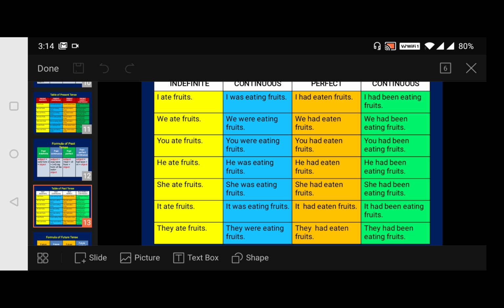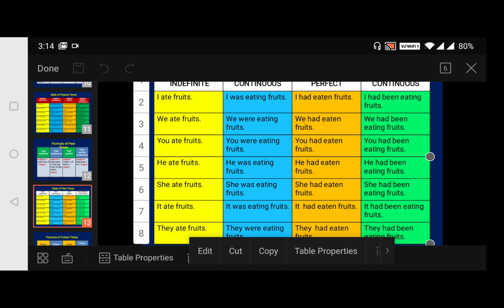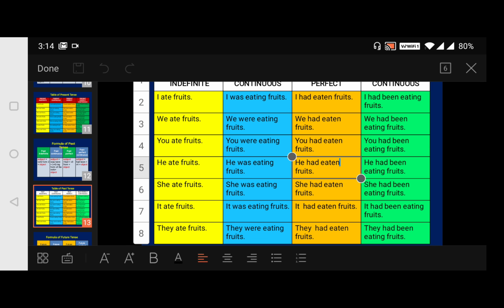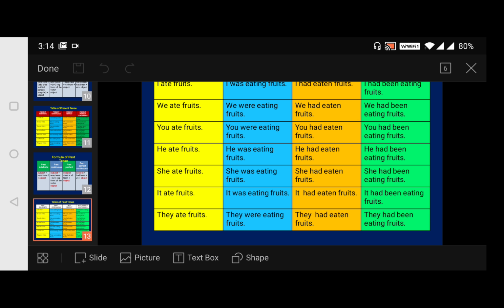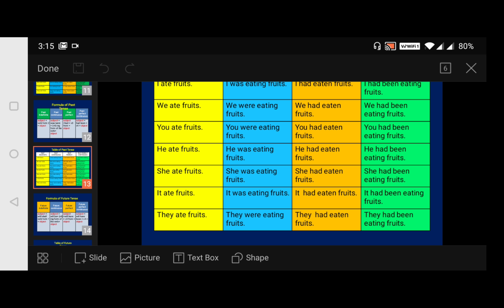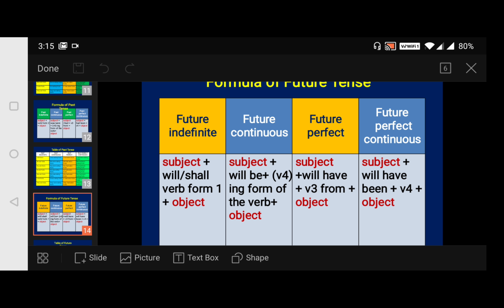Next, it was eating fruits, it had eaten fruits, it had been eating fruits. Next, they ate fruits, they were eating fruits, they had eaten fruits, they had been eating fruits. So this is a table of past tense. Now moving to the next slide.